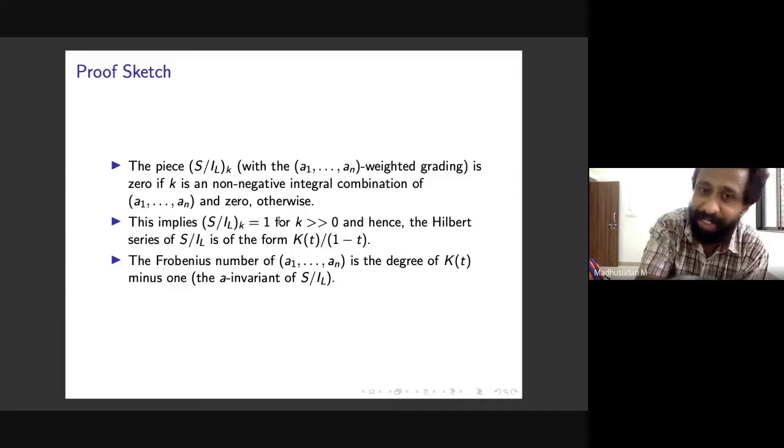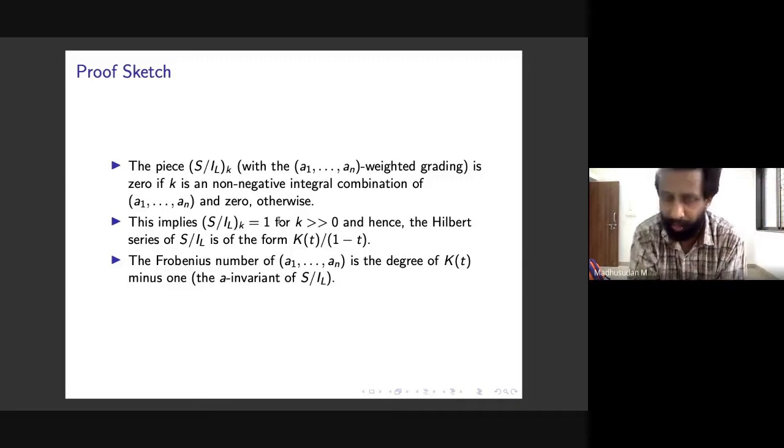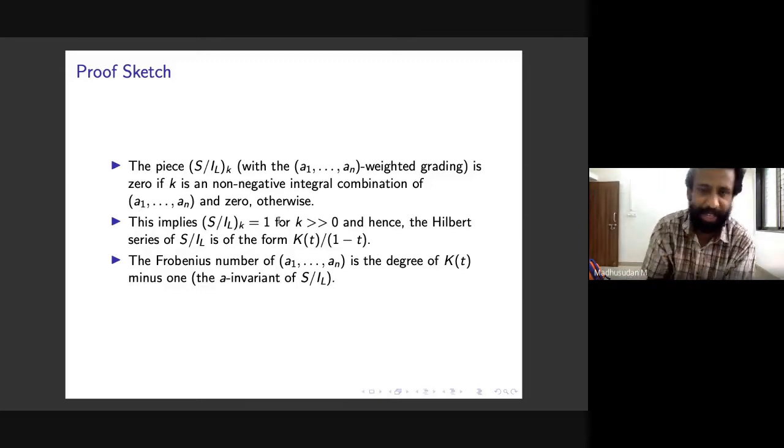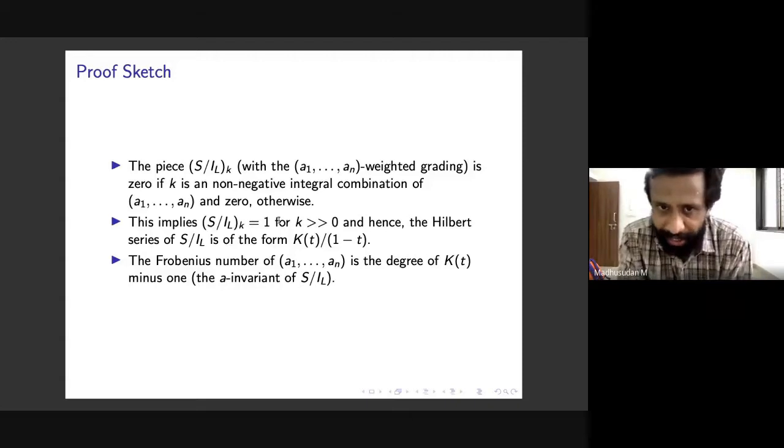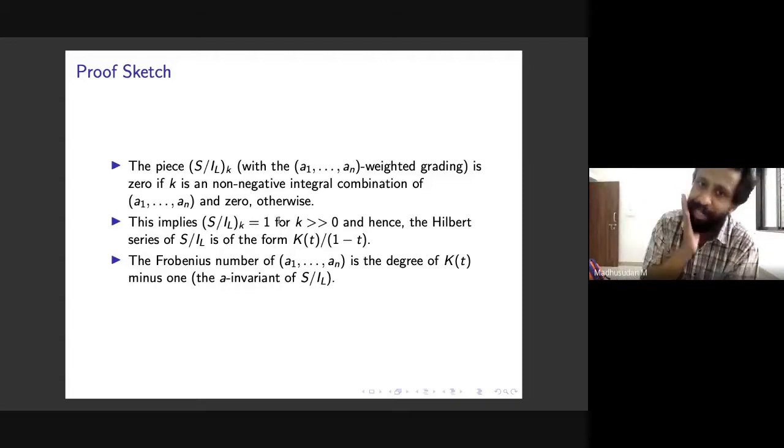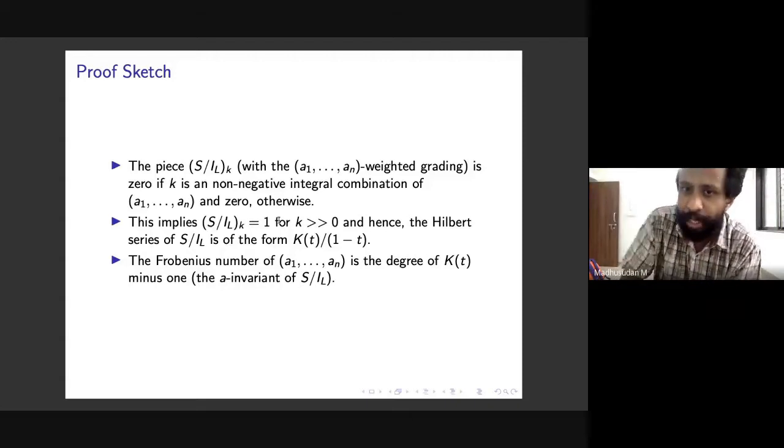When I say the piece in both these statements, I just mean the dimension of S mod IL in the kth graded piece. So I just mean the dimension of that. Because it becomes 1 for sufficiently high k, the Hilbert series is of this form: K of T divided by 1 minus T.